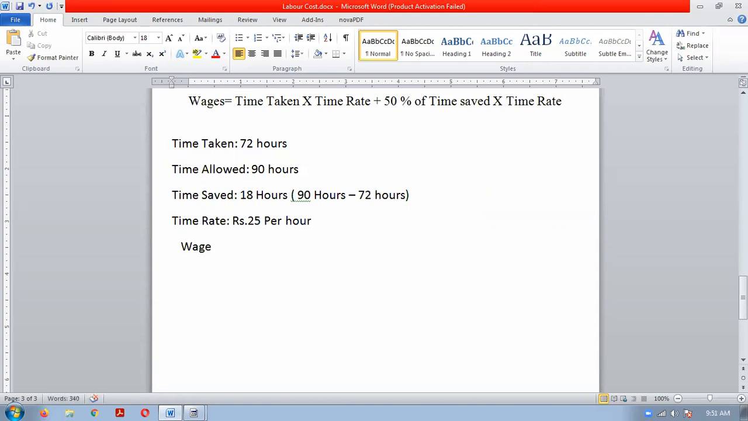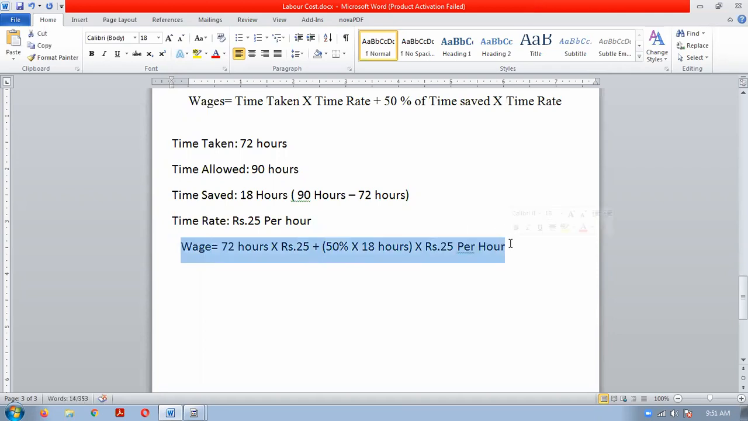Wage is equal to time taken 72 hours into time rate rupees 25 plus 50% of time saved 18 hours, okay, into time rate 25 per hour. So everybody solve this part, you will get the wage as per Halsey premium plan. So solve it everybody.